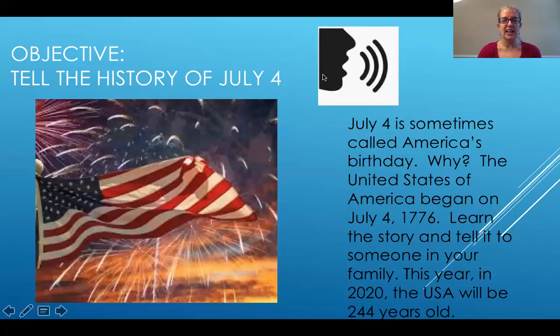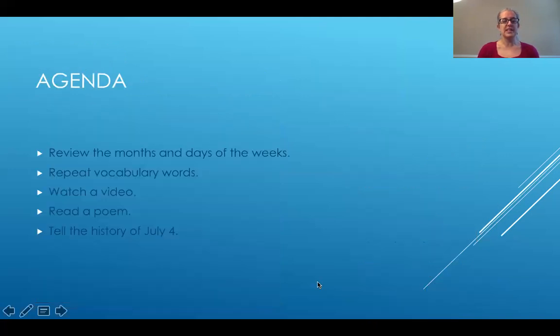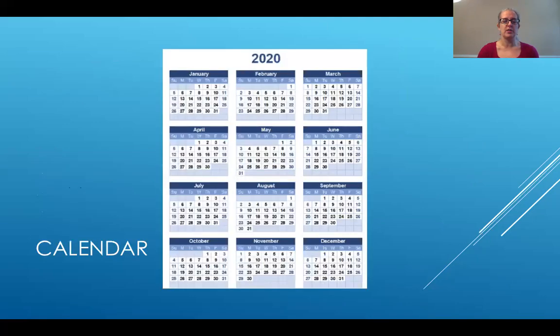In this lesson, we will practice speaking. Your objective is to tell the history of July 4th. July 4th is sometimes called America's birthday. Why? The United States of America began on July 4th, 1776. Learn the story and tell it to someone in your family. This year, in 2020, the USA will be 244 years old. In this lesson, we will review the months and days of the week, repeat vocabulary words, watch a video, read a poem, and tell the history of July 4th.